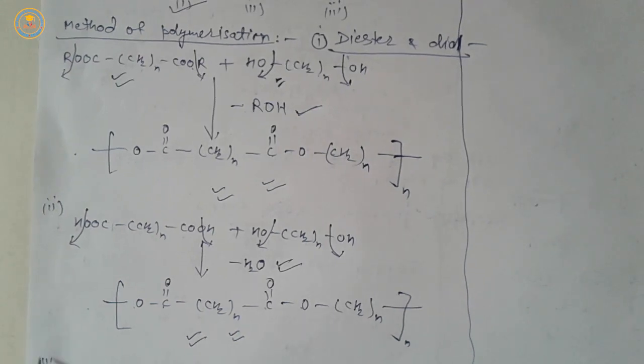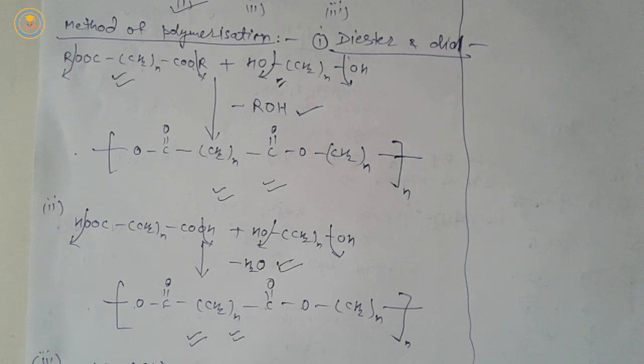Now next, the third type of monomers, dihydroxy acids. By self-condensation of dihydroxy acids, polyester is formed. It is a dihydroxy acid: hydroxy for OH and acid for COOH.